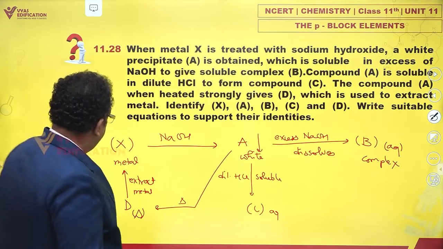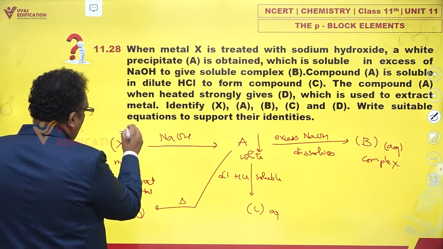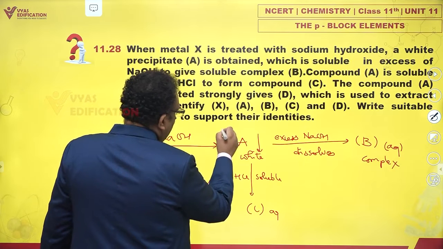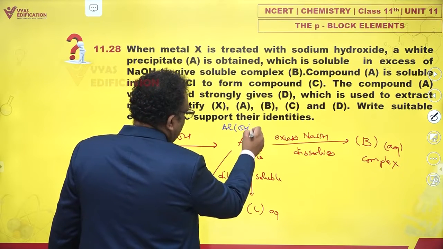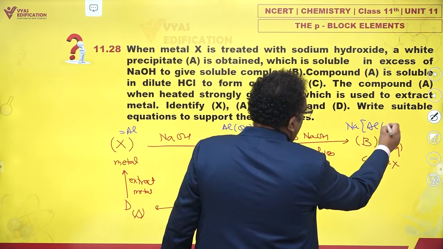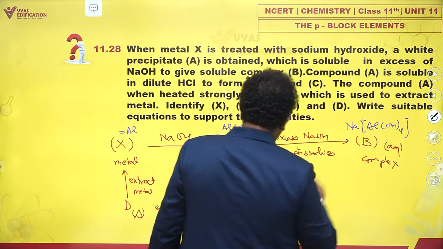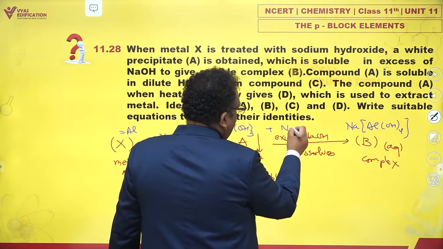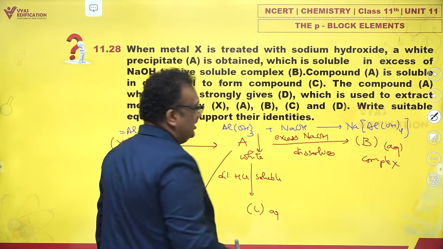Let me try this out. Say if X is equal to aluminium, A becomes aluminium hydroxide, B becomes NaAl(OH)4. What is the reaction? This is a very easy reaction.